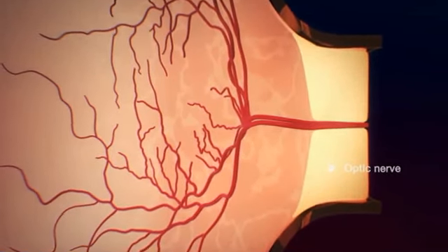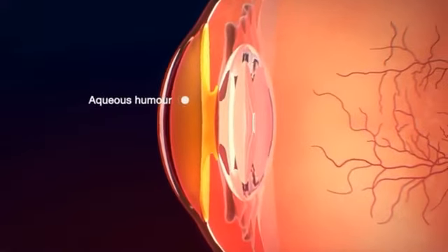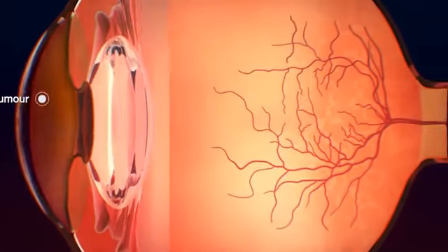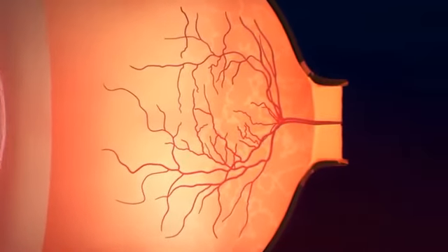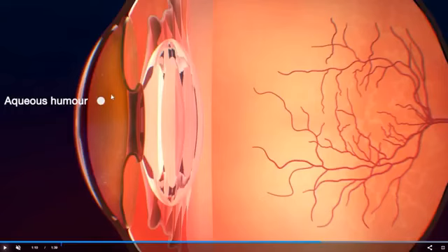Apart from these structures, there are two more structures or two more chambers which you can see in the eye, that is aqueous humor and vitreous humor. The front hollow portion will be filled with the liquid called aqueous humor, and the back hollow portion of the eyeball is filled with the liquid called vitreous humor.